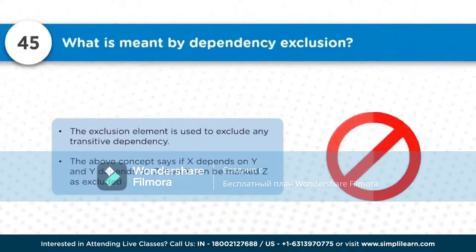Now, what is meant by dependency exclusion? The exclusion is used to exclude any transitive dependency, because you never know that if you put a dependency entry in the POM.xml file, that artifact may be further dependent on another artifact. If you want to exclude that dependent artifact which is being automatically downloaded, we can exclude it with the help of exclusion. So you can avoid the transitive dependency with the help of dependency exclusions.